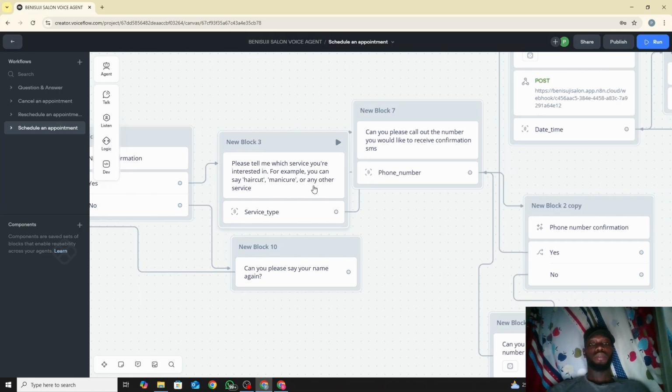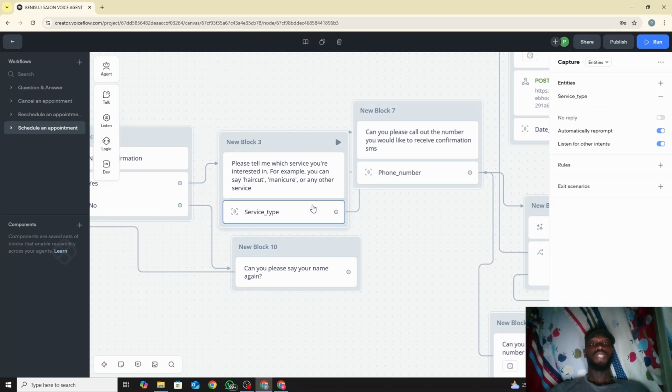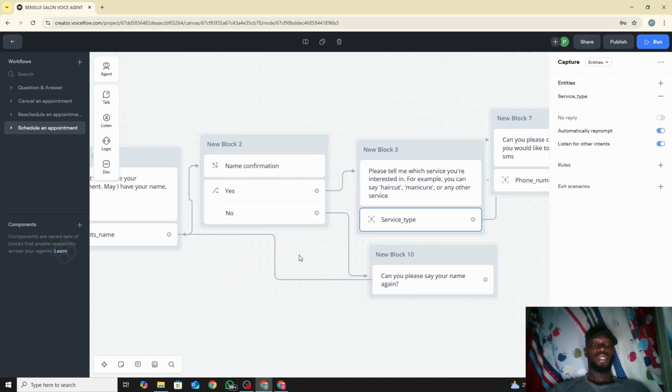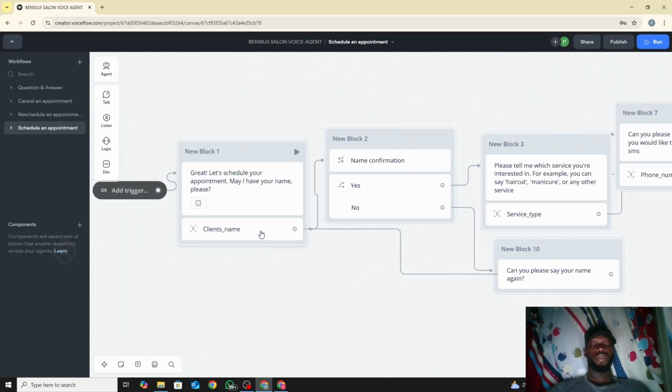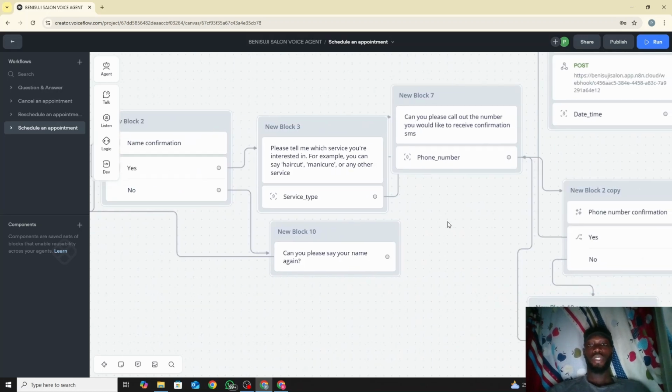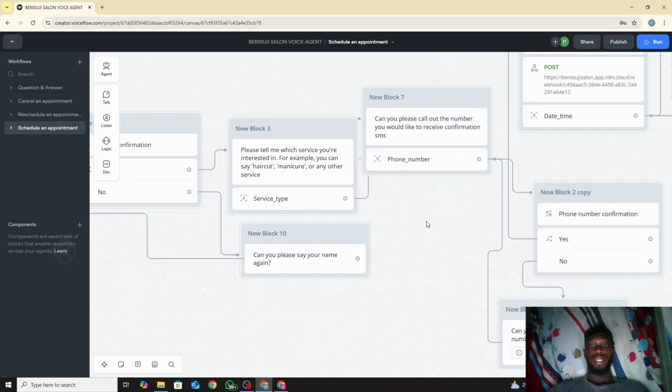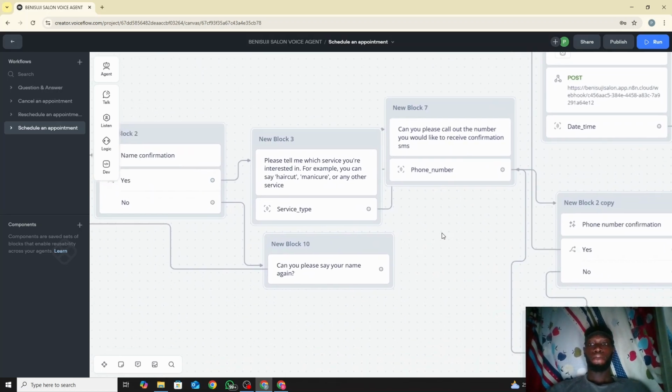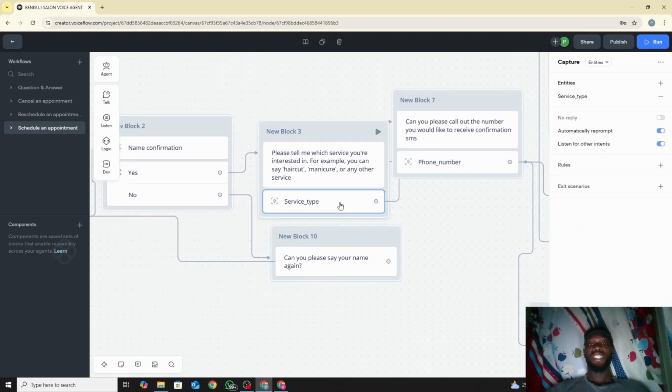You can see haircut, manicure, or any other service. So we save the reply as service type. We used entity for this. This is what capturing is, we used entity. And just like this one, for the client's name too, we also used entity. I think I explained entity in the previous video I did, so if you're confused about that, you can check out the previous video to understand how entity works. So we saved the service type as entity, and then we used